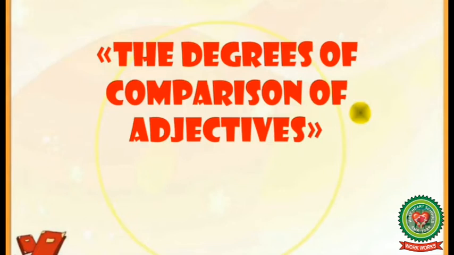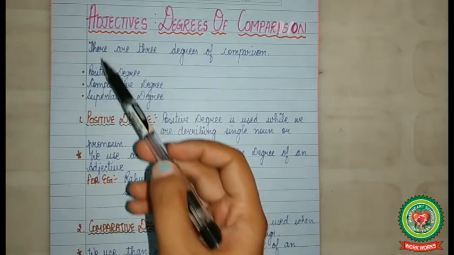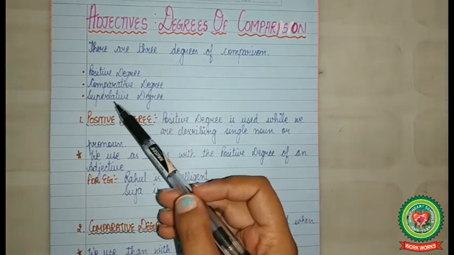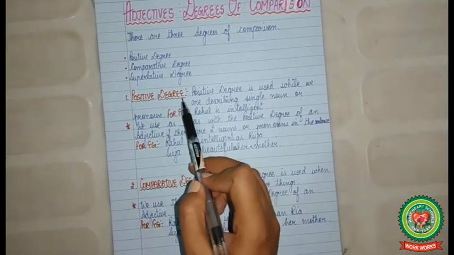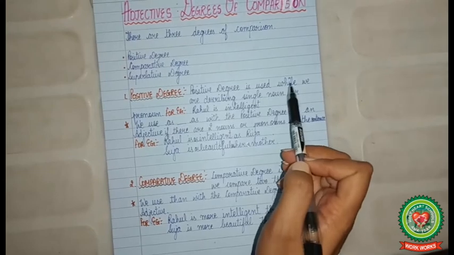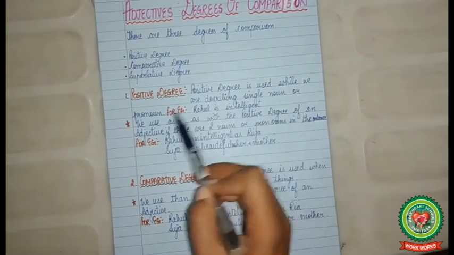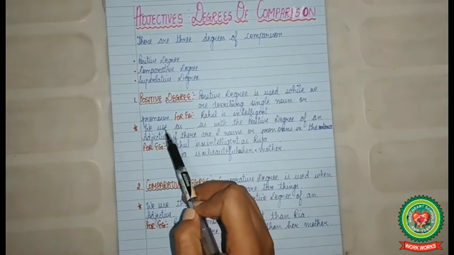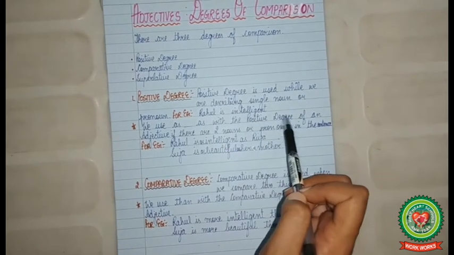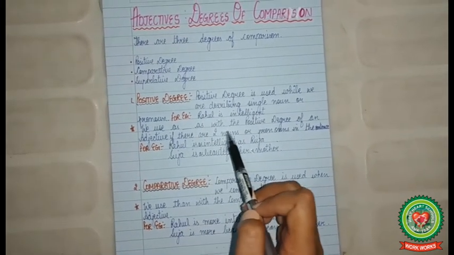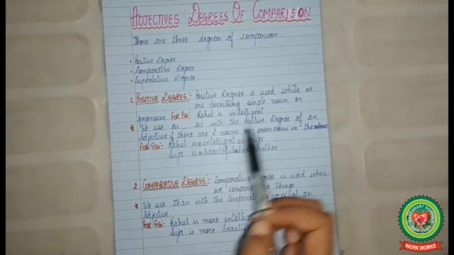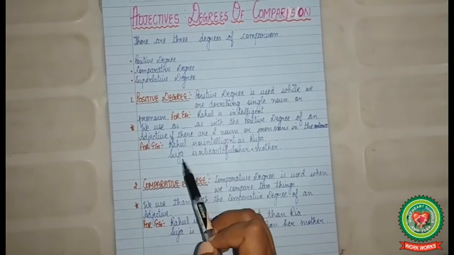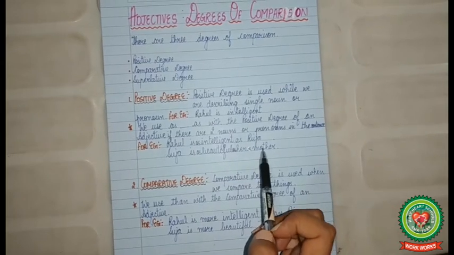Now let us discuss adjectives, degrees of comparison. There are 3 degrees of comparison: positive degree, comparative degree, and superlative degree. Positive degree is used while we are describing single noun or pronoun. For example, Rahul is intelligent. We use as dash as with the positive degree of an adjective if there are 2 nouns or pronouns in the sentence. For example, Rahul is as intelligent as Riya. Sia is as beautiful as her mother.